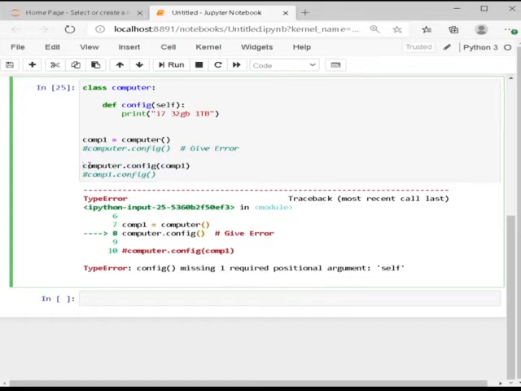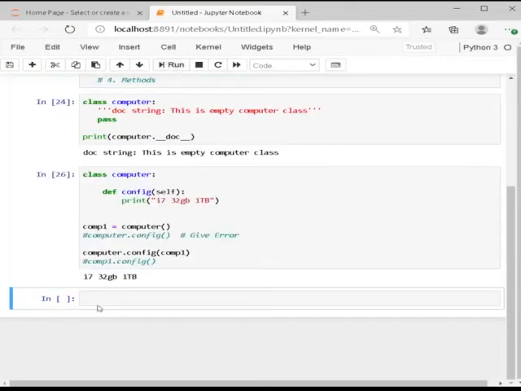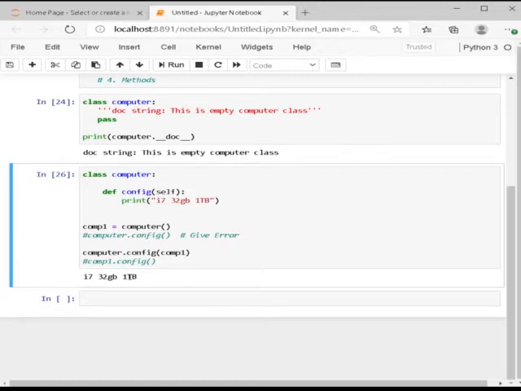So comp1. When we write computer.config, that means config belongs to the computer, and we are passing the config values to comp1. If I execute this now, see, it gave the processor i7, 32 GB RAM and 1 TB of hard disk capacity. It didn't come in error here, because we are saying config, who to give the value, pass the values.